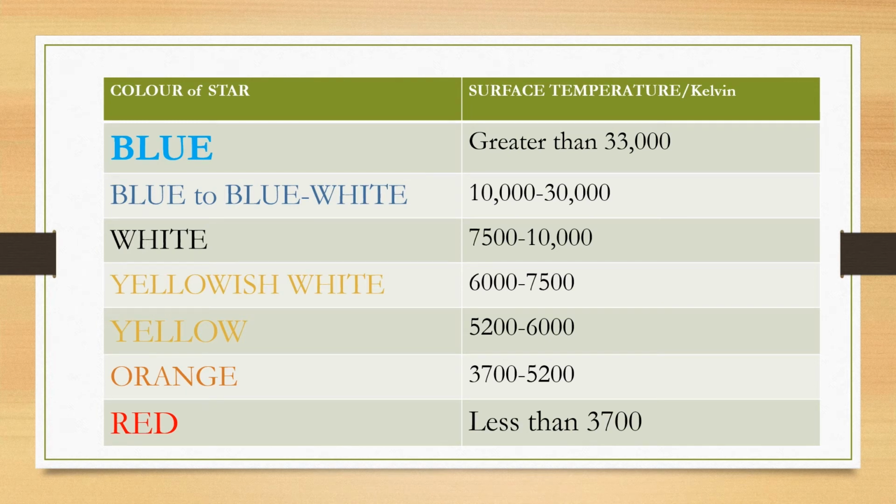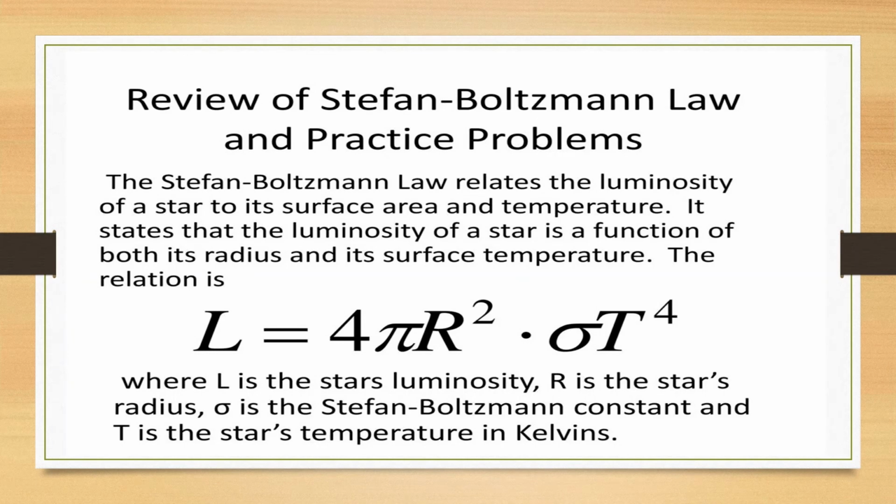So this is the Stefan-Boltzmann law, and this Stefan-Boltzmann law tells us how we relate the luminosity of the star to its temperature. And what you need to pick from here is that the temperature is raised to the power of 4. The other values are constants, so 4 pi is a constant, and sigma, that Greek letter there, is the Stefan-Boltzmann constant, and r is obviously the radius of the star. Please remember this. This is going to be very important to do certain calculations.